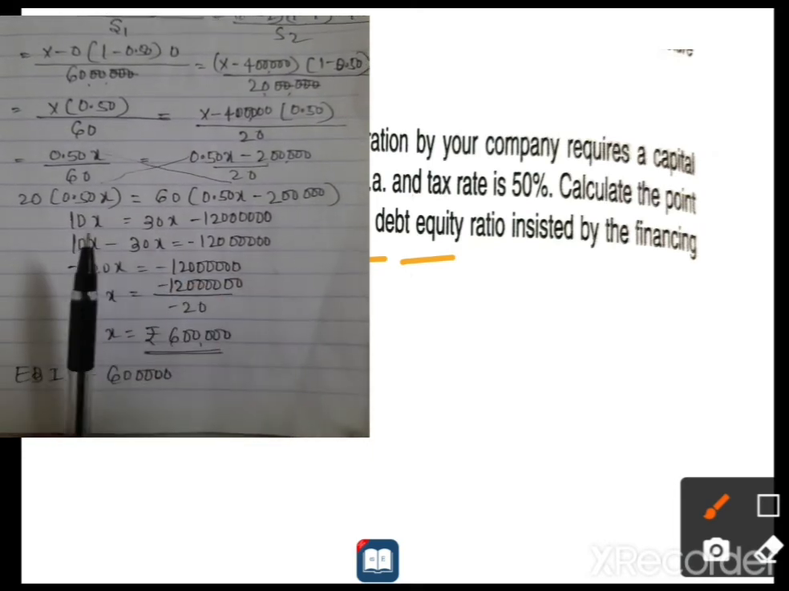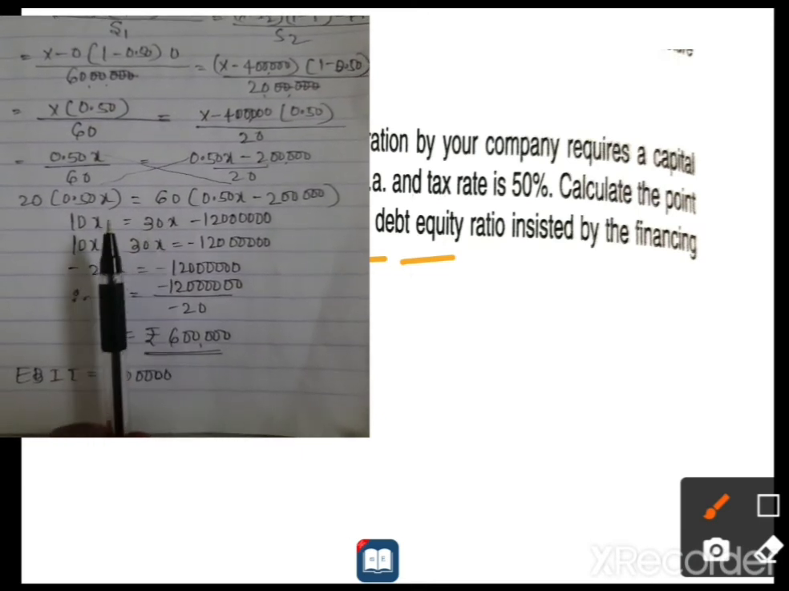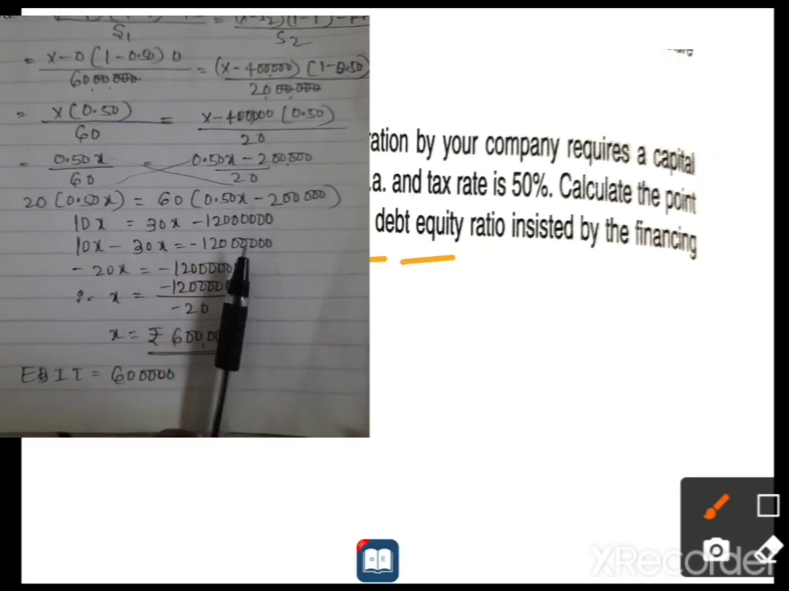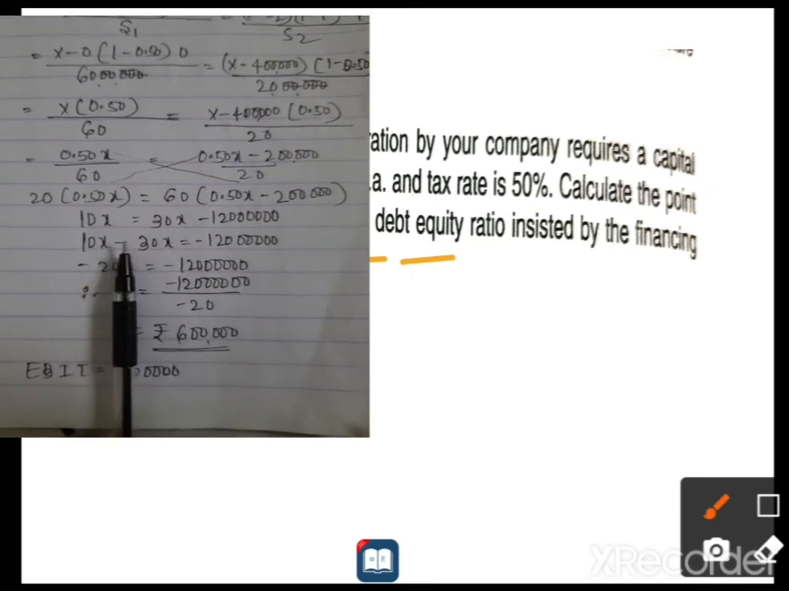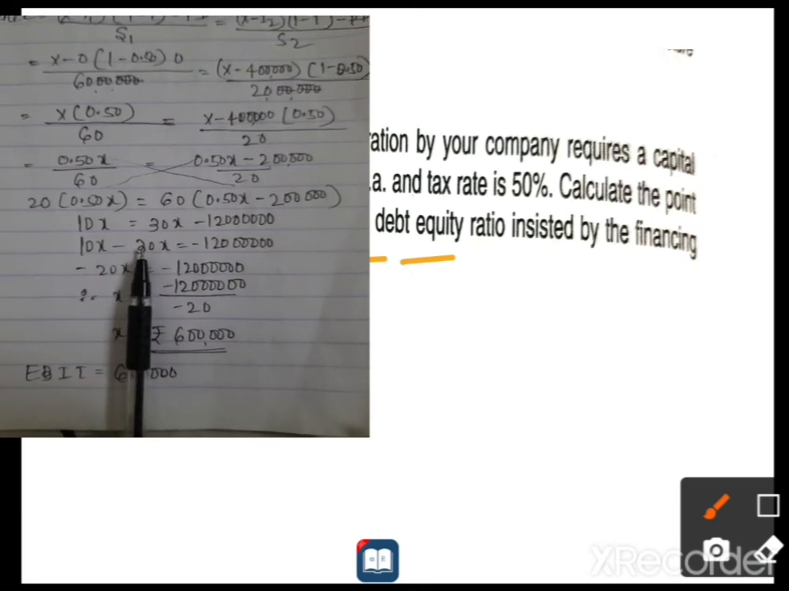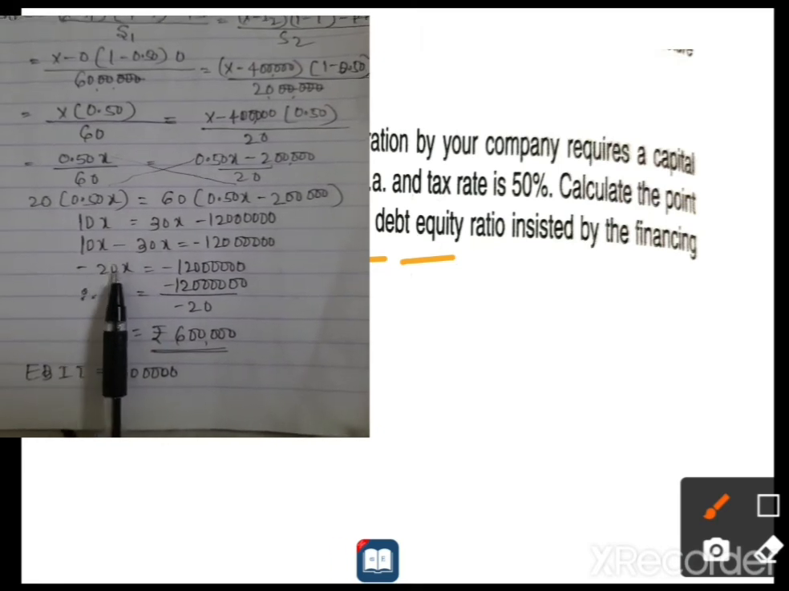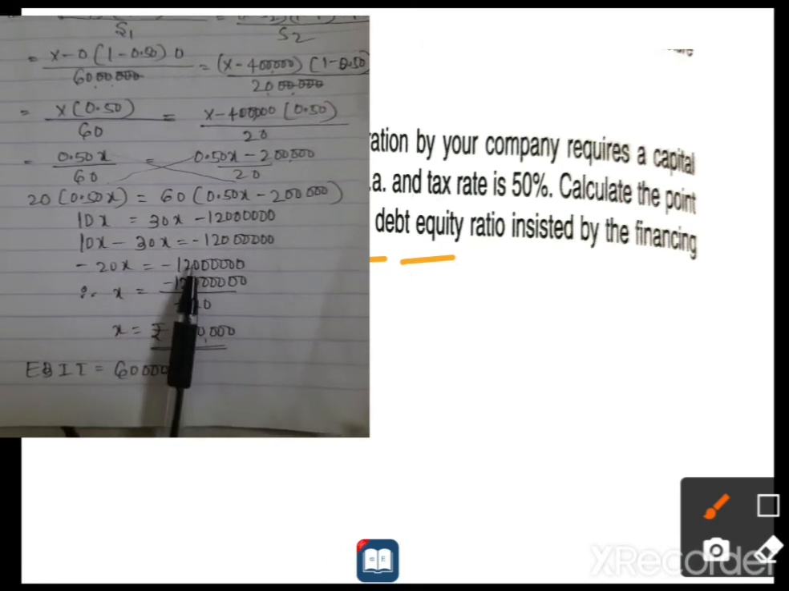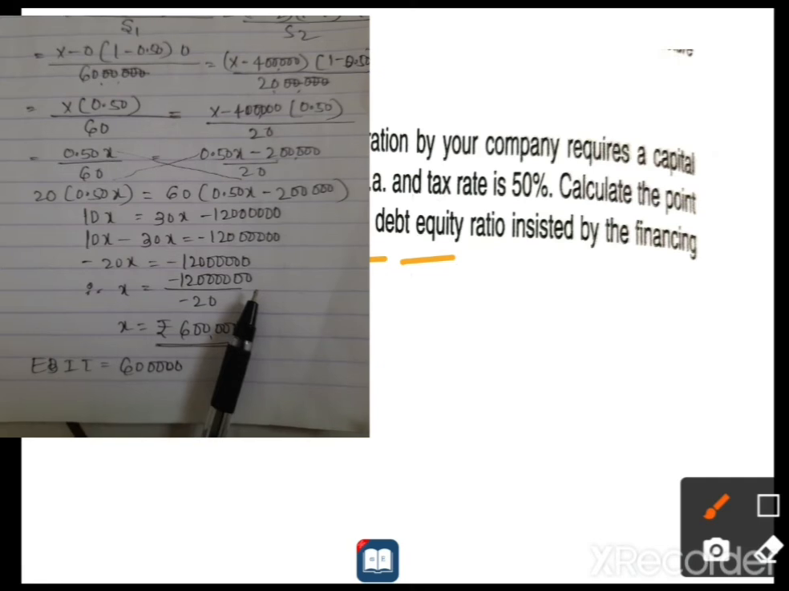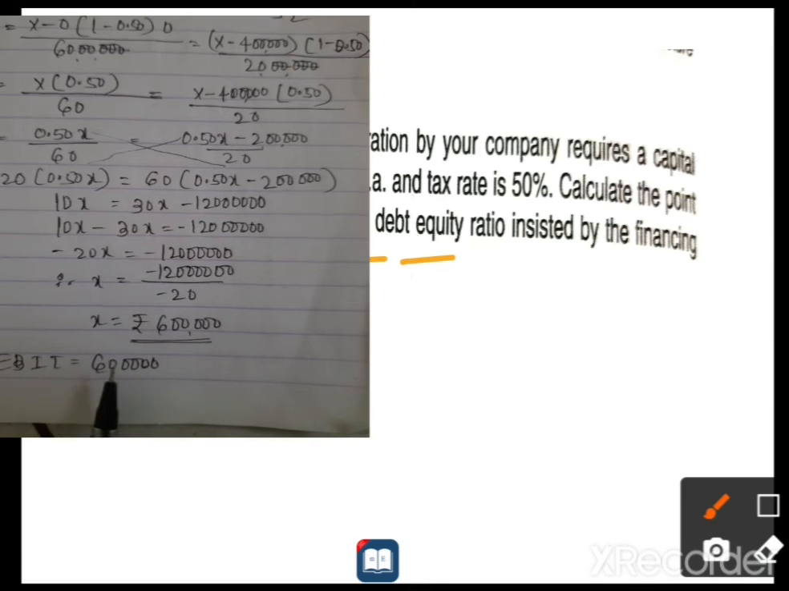we make it common, meaning what? One side we have to take x, so 10x is as it is. When 30x comes to this side, minus 30x is equal to, it is already in minus 1 crore 20 lakh. Again 10x minus 30x will become 20x. So the greater value is 30, and its symbol is minus. So minus 20x is equal to minus 1 crore 20 lakh. Therefore, when x comes to the other side, 1 crore 20 lakh divided by 20, x is equal to 6 lakh. That is, EBIT is equal to 6 lakh, dear students.